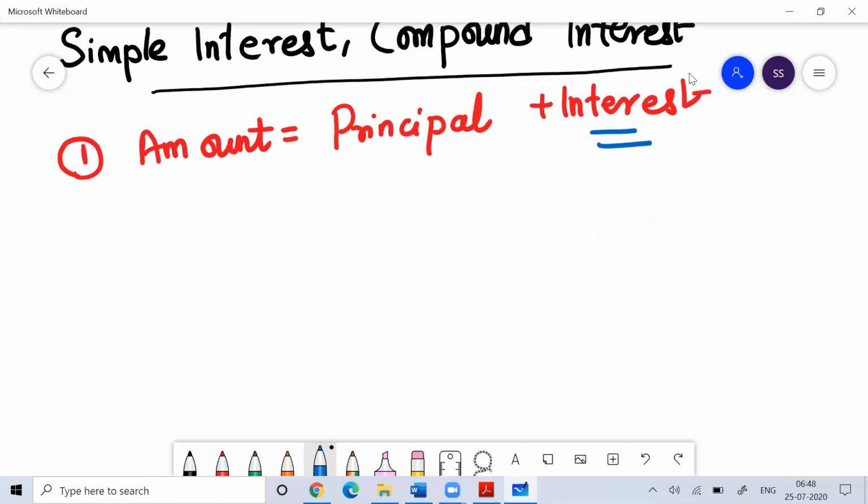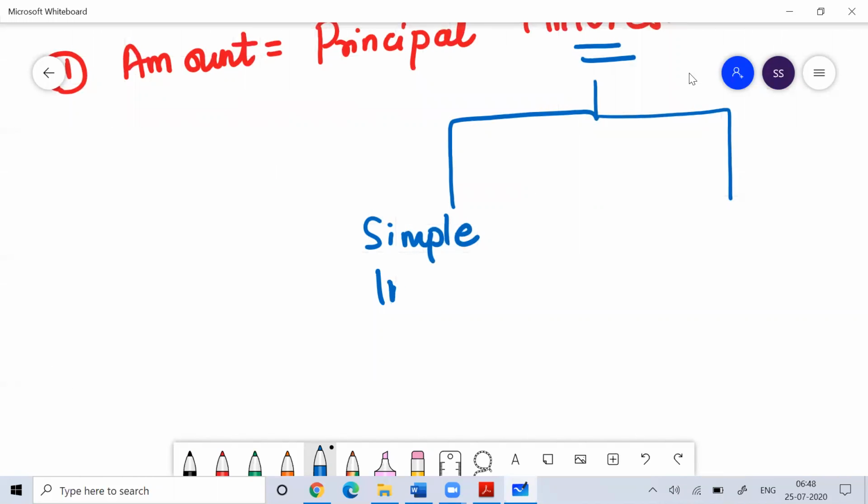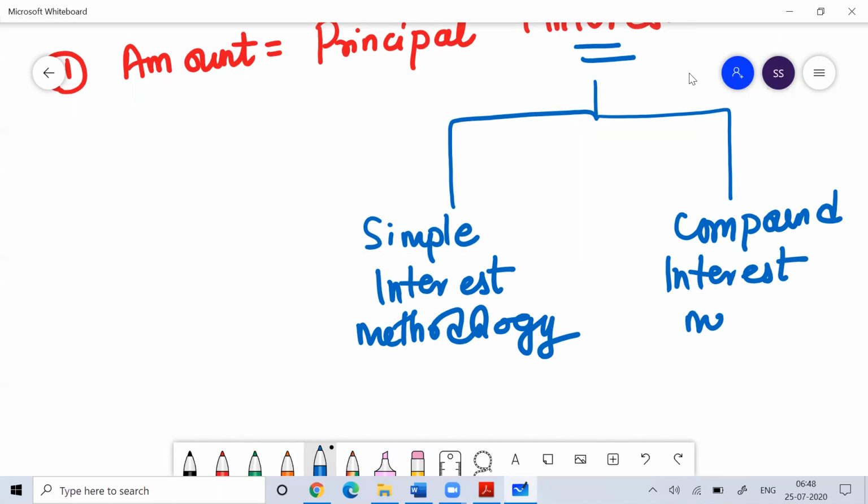When we are trying to understand the concept of interest, we basically understand interest by two mechanisms. One is called simple interest methodology, and the other one is called compound interest methodology.